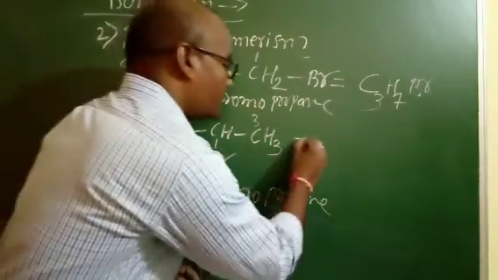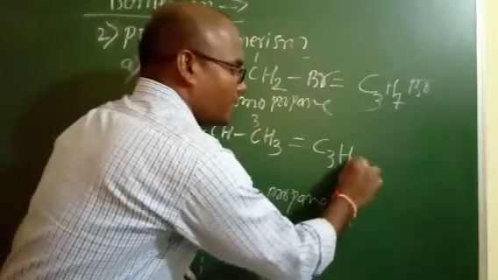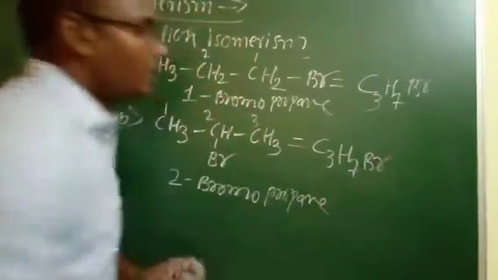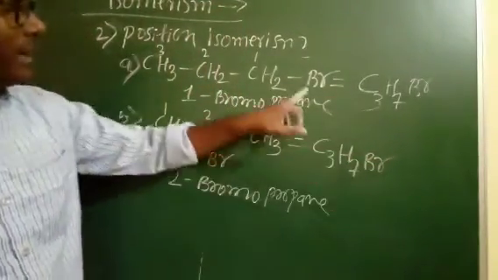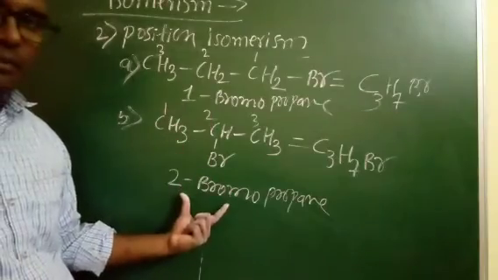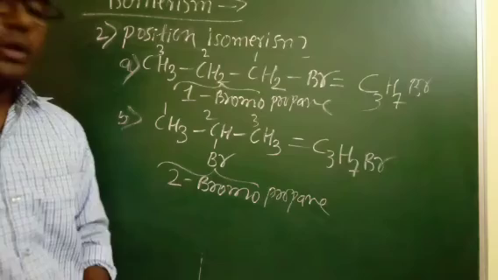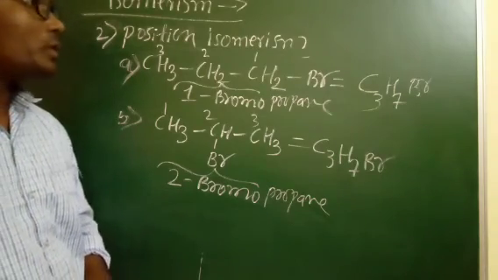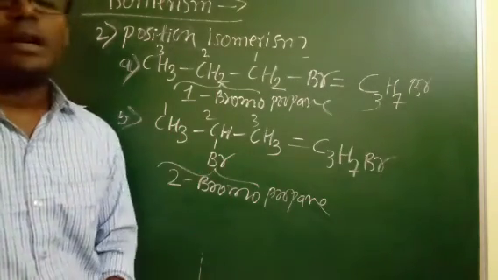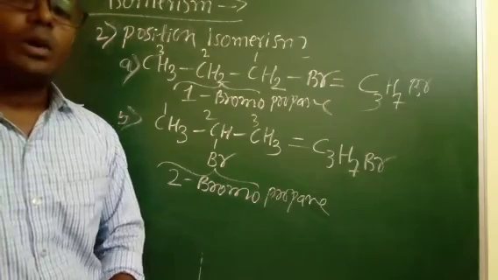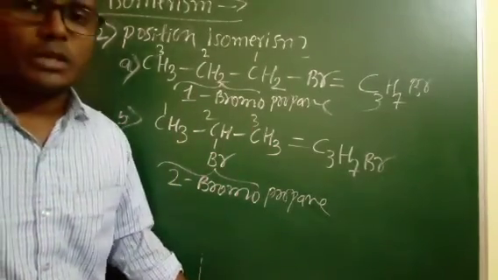The formula is C3H7Br. Same molecular formula but different position of the bromine atom. Here the position is 1 and here the position is 2. Same molecular formula, different position of bromine, that is called position isomerism. Right? So this is about isomerism, students.